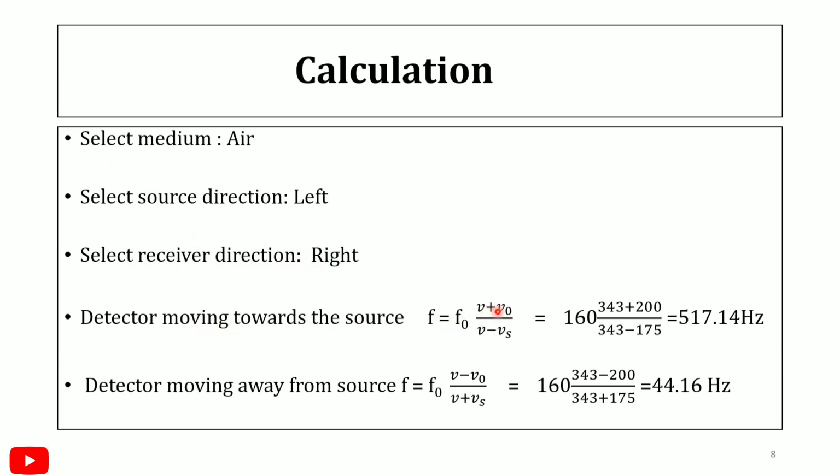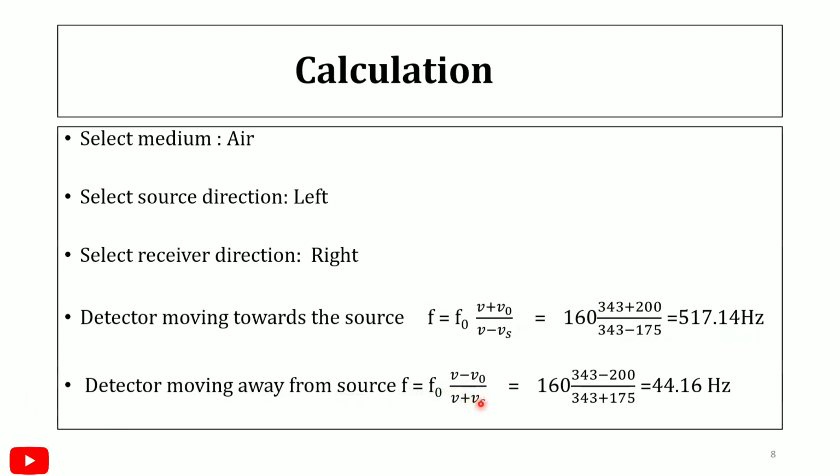F is equal to F naught (V plus V naught), where we use the plus sign when source and observer are moving towards each other, divided by (V minus Vs), where V is the speed of sound in air, 343 meters per second, the observer velocity is 200, the source frequency F naught is 160, and the source velocity Vs is 175. Our result is 517.14.